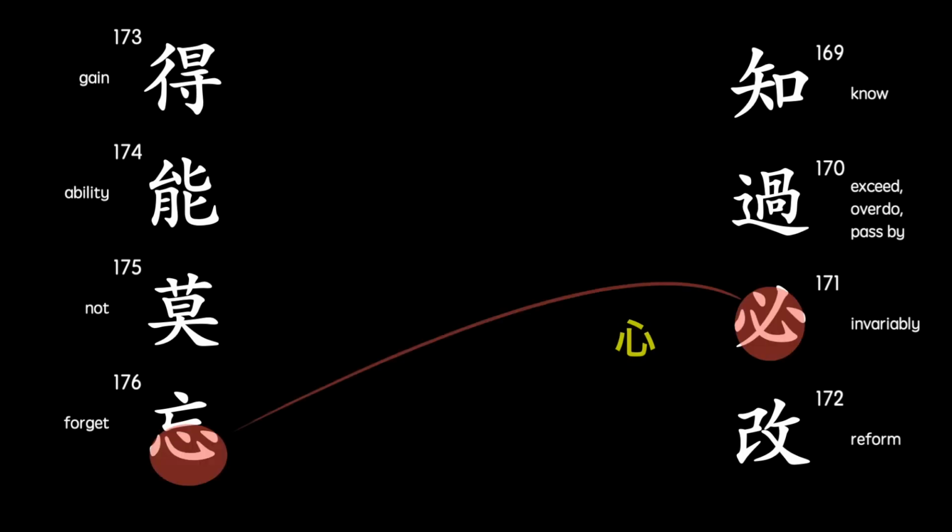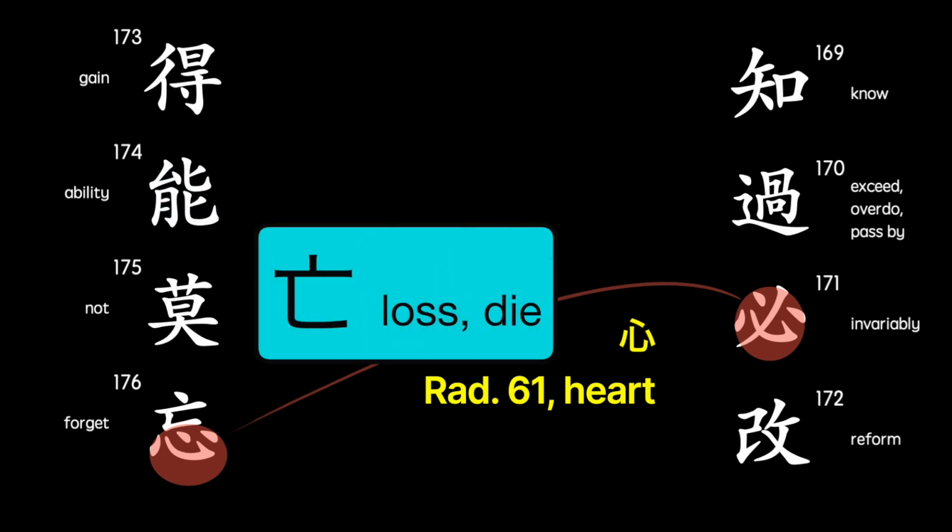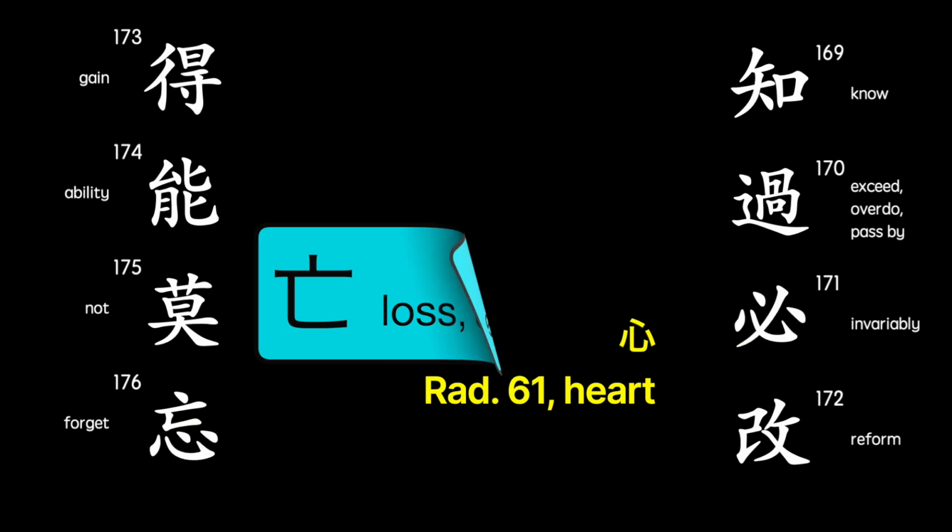Next, characters 171 and 176 include the heart radical. In character 171, a left downward stroke slices the heart. This character is indexed with the heart radical, but its etymology shows that this character wasn't originally related to heart. The 176th character shows the character for loss or die on top of the heart radical. It's an interesting equation that losing the heart equates with the act of forgetting.